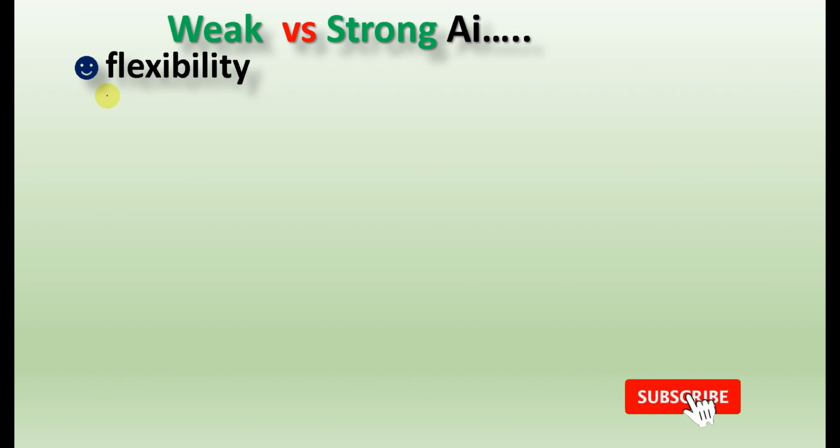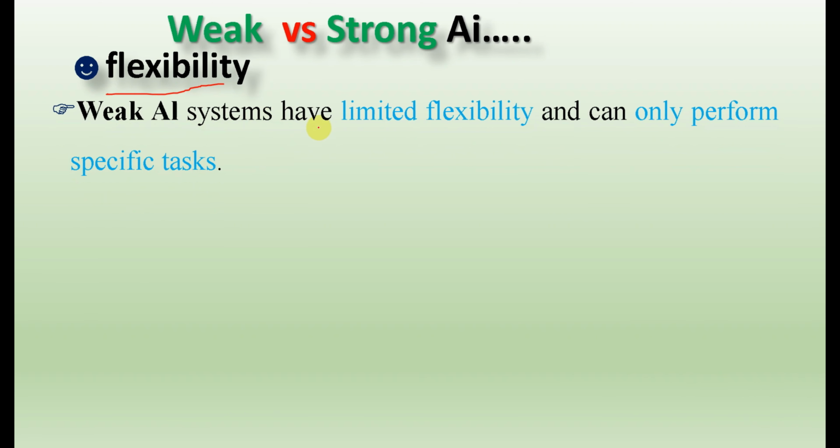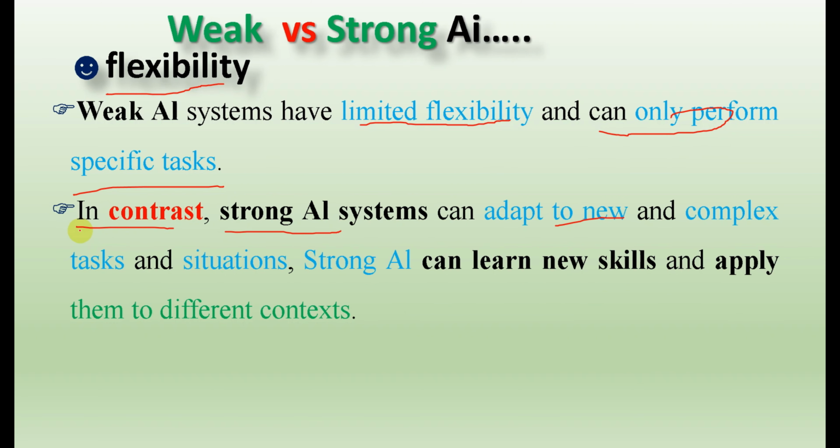The last feature that helps to differentiate between weak and strong AI is flexibility. Weak AI systems have limited flexibility and can only perform specific tasks. In contrast, a strong AI system can adapt to new and complex tasks and situations.